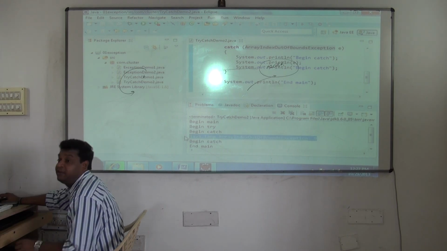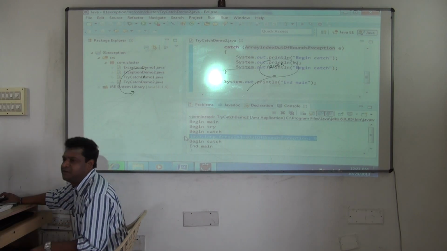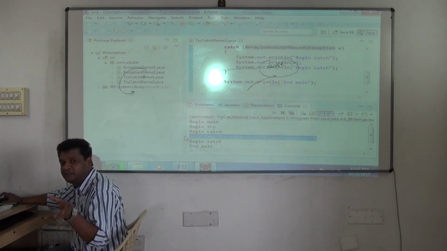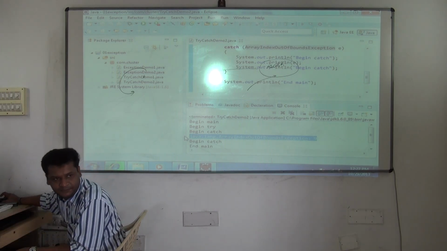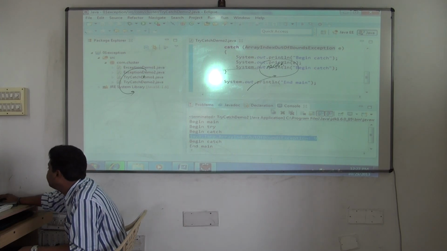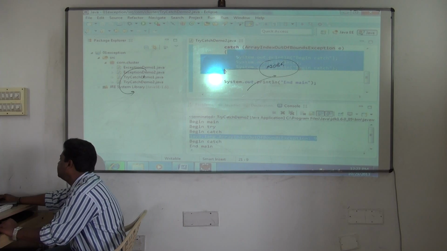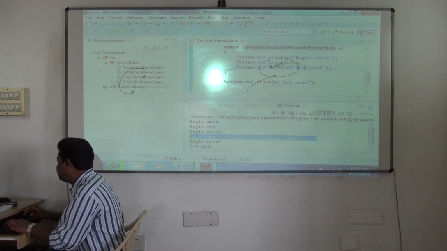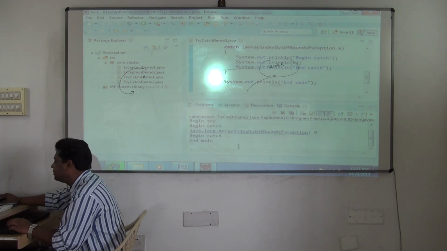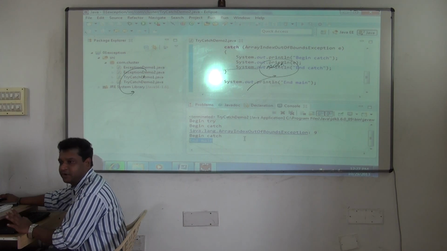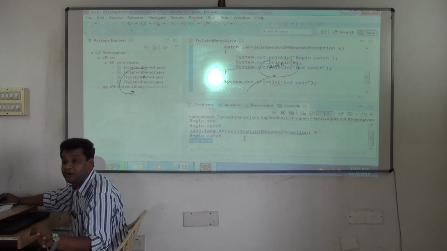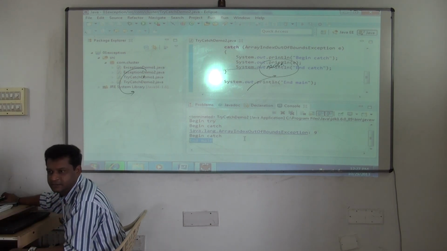toString has been overridden. Every object in Java encapsulates one piece of information. Now this object is encapsulating what? The error information. Anyway, begin catch. Sorry, here I should have changed it to end catch. End catch should have executed, but lastly you can see what? End main. The program has executed successfully. Your program is not getting terminated now.